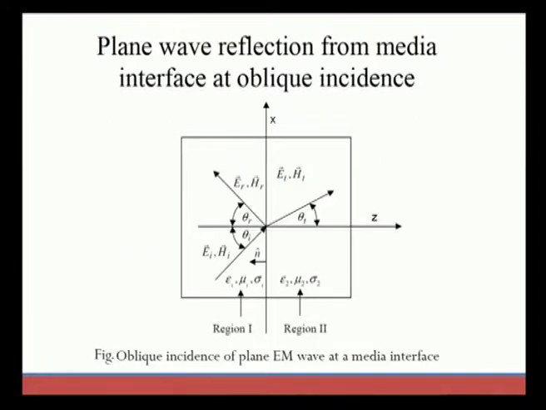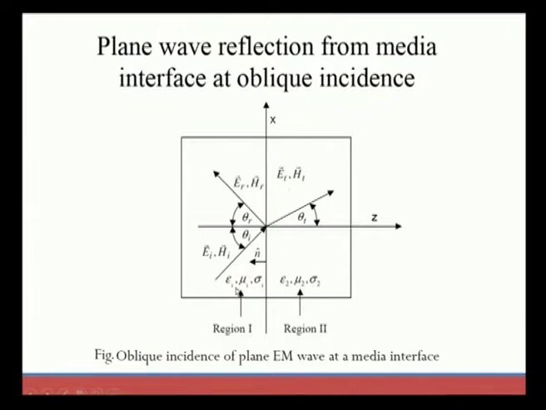Now, with the help of oblique incidence of a plane electromagnetic wave at a media interface, which can be drawn like this along the x and z plane, the plane of incidence always lies in the xz plane. One is parallel and another is perpendicular to this plane. In region 1 we consider a lossless medium, which has the incident and reflected wave, and region 2 has the transmitted wave.